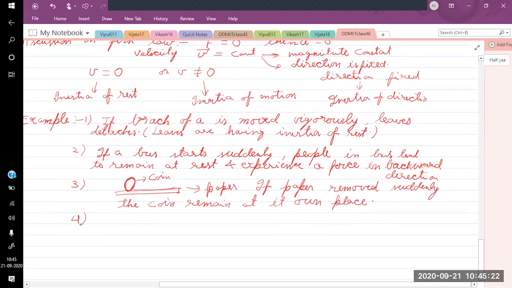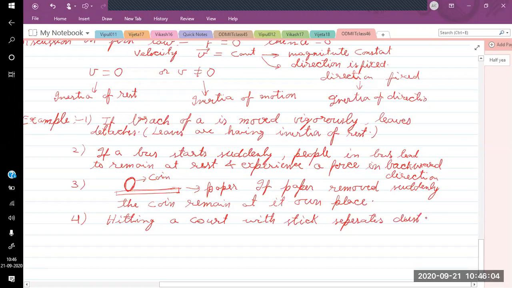Similarly, if you beat a coat with a stick, hitting a coat with a stick separates dust.